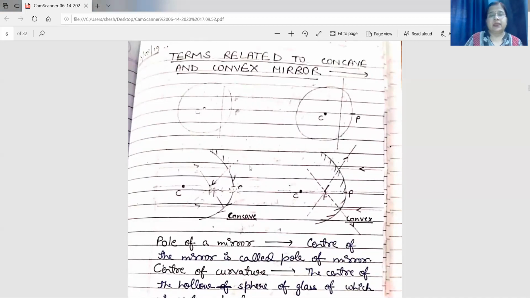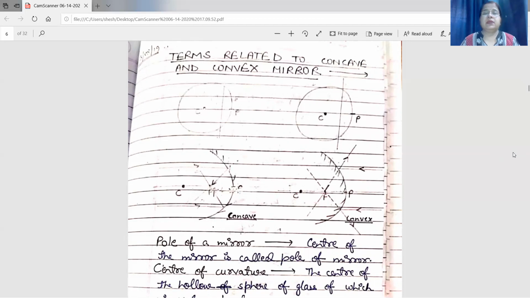So fix in your mind that we are making it with the help of a hollow glass sphere. We will take a slice of that and we will polish it. Polishing means silvering it. We will put any silver colored metal. If we silver it outside, it will become a concave mirror. If we silver it inside, it will become a convex mirror. Now I think it is clear to you.